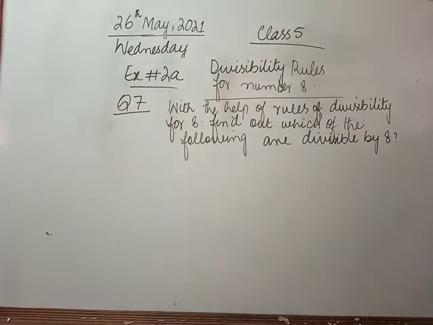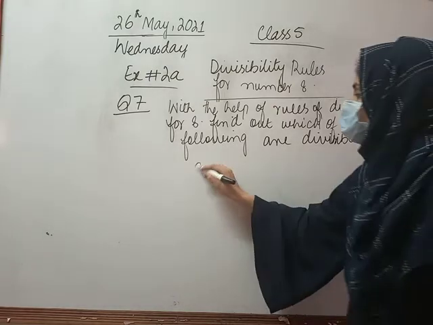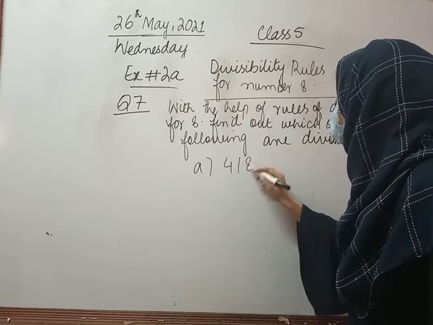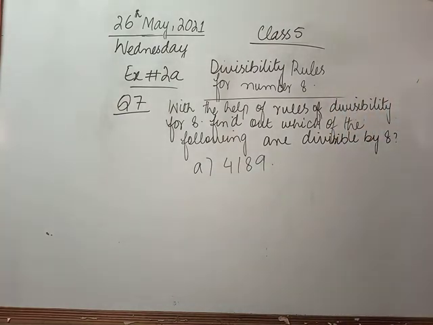Now I have the first part, which is 4189. So class, what would we do first of all? As we have discussed a while ago.